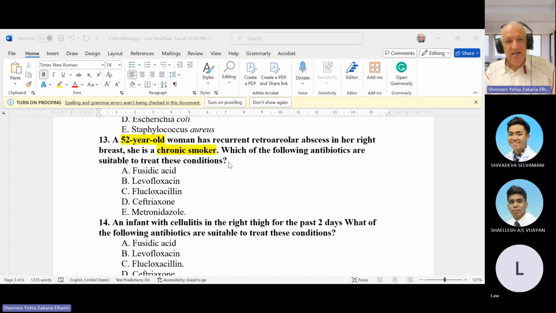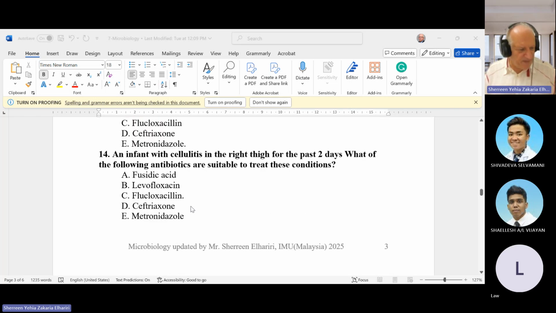Duct ectasia is common in females who are chronic smokers. Duct ectasia is different from the ordinary or traditional abscess in the breast. In a traditional abscess of the breast, you can give flucloxacillin, you can give penicillin, but duct ectasia usually has anaerobic organisms. So here the treatment is metronidazole. So this is due to anaerobic organisms in duct ectasia. So give metronidazole. So the answer is metronidazole.